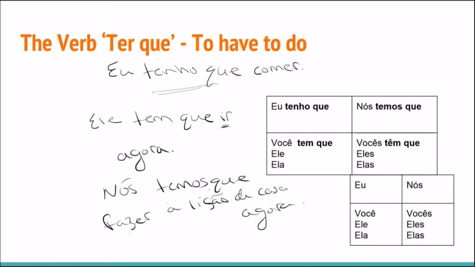Nós temos que, we have to, fazer is what again? To do, learn that. Nós temos que fazer a lição de casa agora. Lição de casa is homework. We have to do the homework now. Nós temos que fazer a lição de casa agora. Okay.